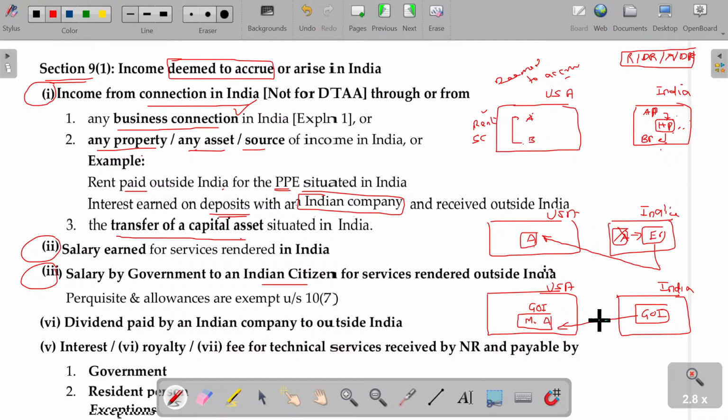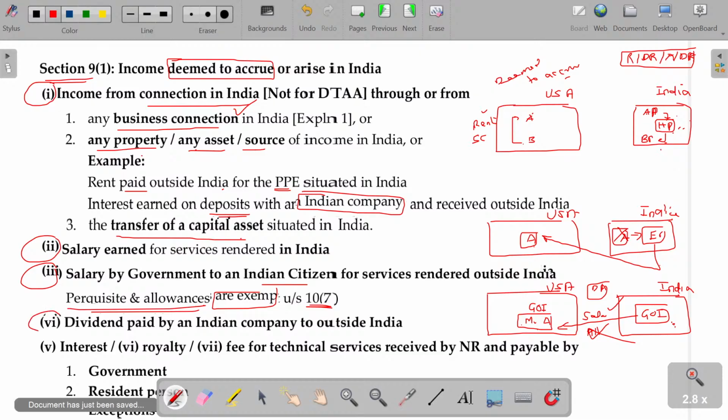In this case, the salary is payable by the Government of India for service rendered outside India. Anyhow, his services are for the Government of India. Then this will be considered as deemed to accrue or arise in India. Is that clear? In this case, Mr. A gets salary and allowances. Most of the cases, salary only will be considered as taxable and allowances will be totally exempted. So special rights they have. Perquisites and allowances are completely exempt under section 10(7). For whom? For any Indian citizen working for the Indian government outside India, probably working in an embassy of India outside India.